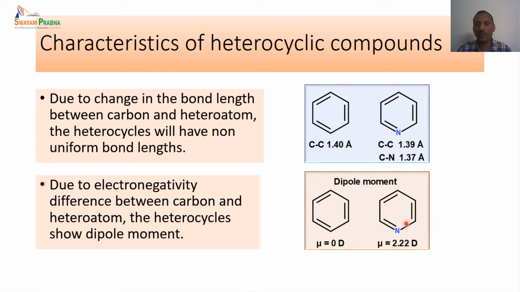Whereas in pyridine, nitrogen has a lone pair and there is a heteroatom present here, due to which there is a dipole in this compound towards the nitrogen end. This compound shows a 2.22 D dipole moment. So the heterocycles show a dipole moment due to the presence of the lone pair of electrons, or we can also say due to the electronegativity difference, the bond is polarized towards the nitrogen atom.